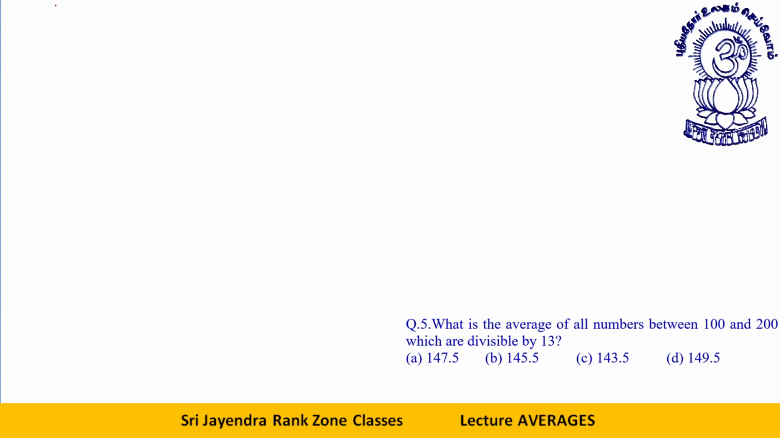Again, good question. What is the average of all numbers between 100 and 200 which are divisible by 13? I know 91 is divisible by 13, but I require numbers after 100. That will be 104, 117, up to 182. Finally, 195 will be the largest number before 200. So this is like 13 into 8, and this is like 13 into 15.